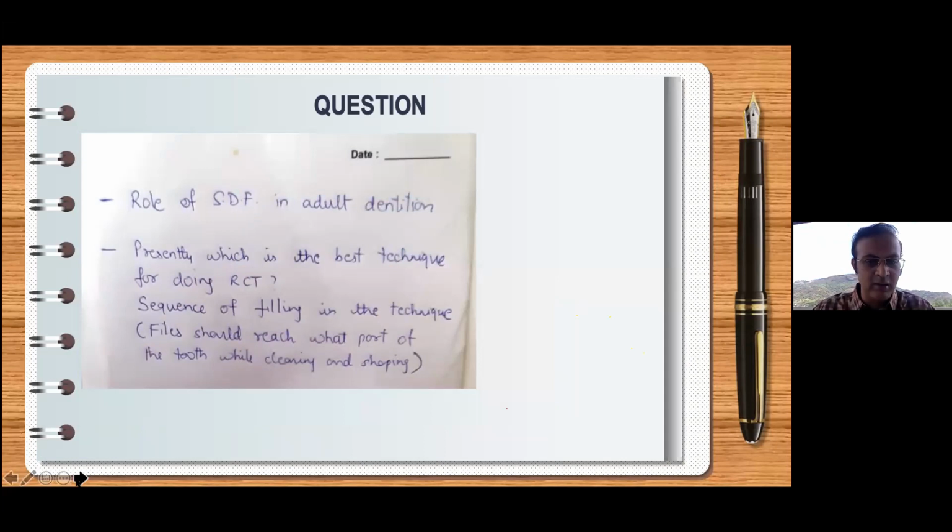question. Presently, which is the best technique for doing RCT, and what is the sequence of the files in that technique? In which part of the tooth should the file be used while cleaning or shaping? So in short, it's about cleaning and shaping. Let's spend maybe 4-5 minutes on this question.